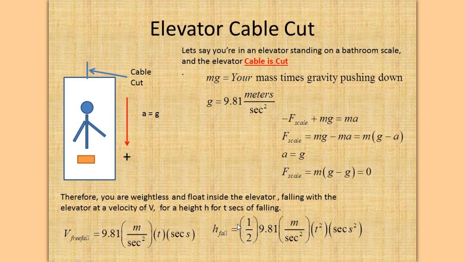Hopefully, you don't drop too far. And you fall for a height h equals 1/2 times gravity times t squared, if you want to calculate how far you fall. But most elevators and cables don't break because they have emergency brakes, so you won't have any problems with that. You won't fall very far.